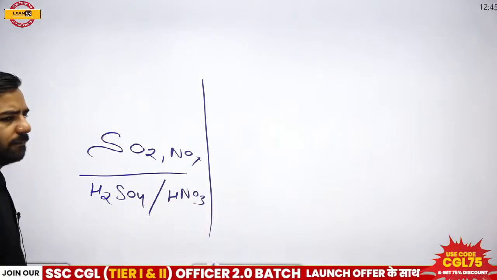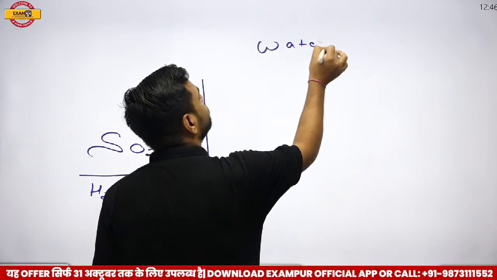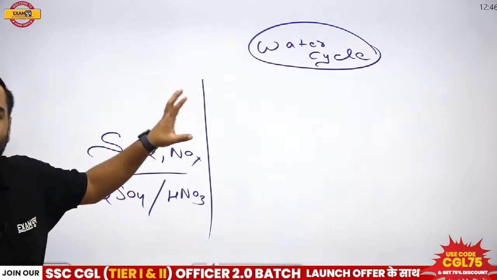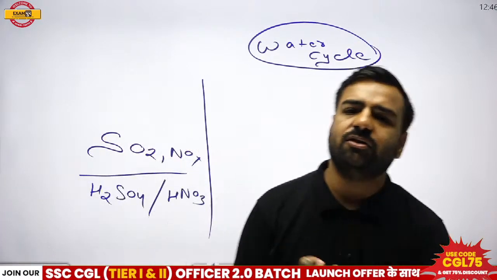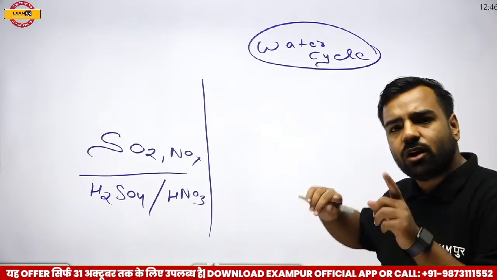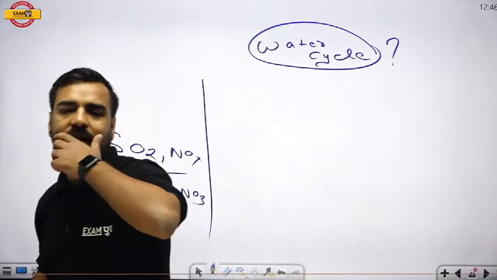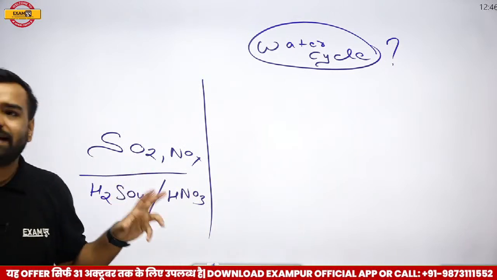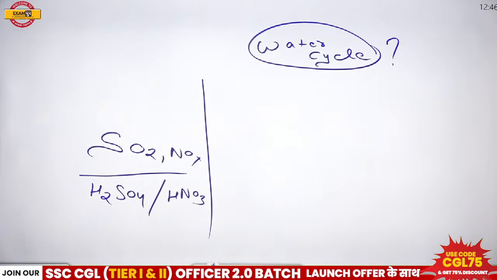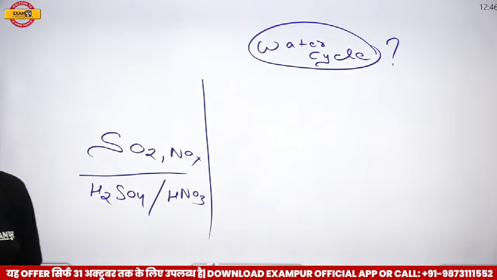Now, there is one more term, which is known as the water cycle. Do you remember this part? Obviously, you will be studying this in geography class also, but I have a basic example for you all. Are you all aware of this water cycle? Can you give me this answer? If not, please let me know and I'll explain in simple words. Everyone, if not, please let me know. Yeah, answer please.